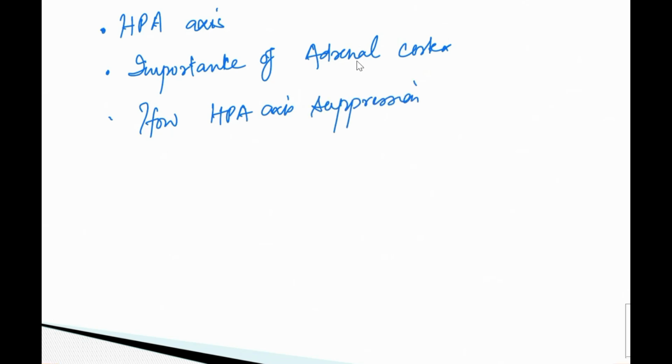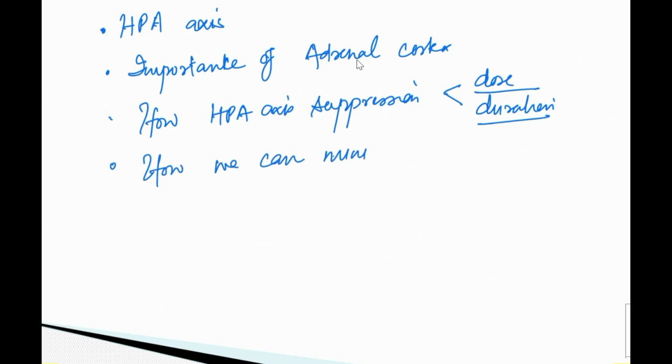So it depends upon the dose and it depends upon the duration, both on the dose आपने कितनी दी and for how long you are going to give corticosteroids. It depends on both. Okay. Then how we can minimize. So these are the 3-4 headings you must keep in your mind when you are attempting this question.